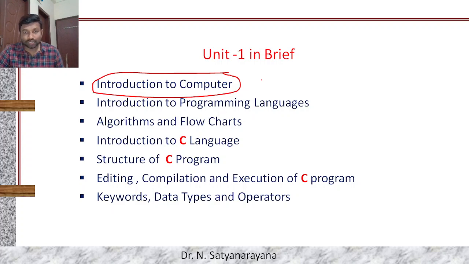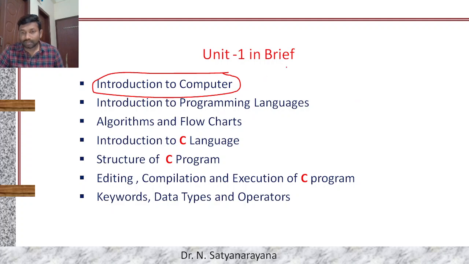Then we switch over to programming languages: the history of programming languages, how C came into existence, why they named it C language, and what languages existed before C. We see the generations of languages.